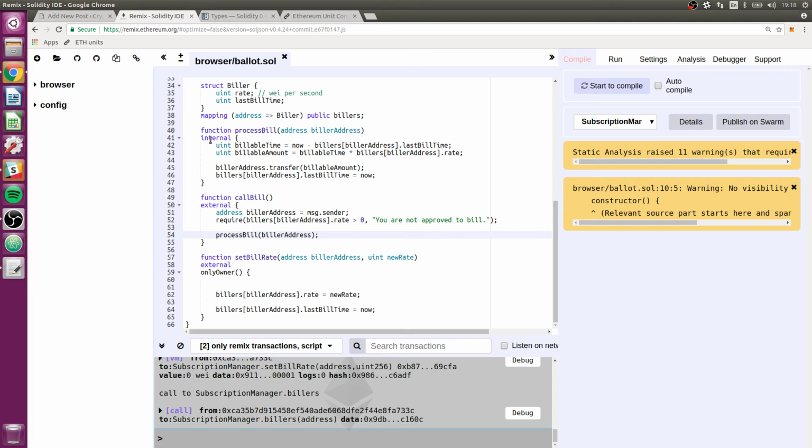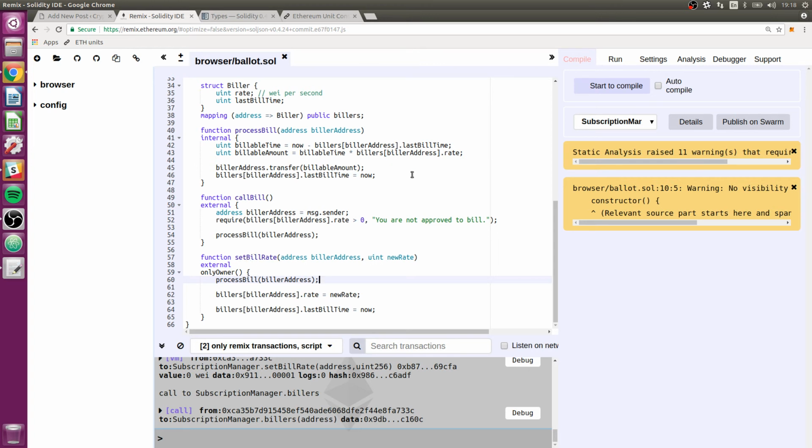Okay, so now that we have this internal function called processBill that takes whatever the biller is owed and basically settles the debt, we can call that from callBill. We can also call it from setBillRate. The first time setBillRate is called, it will call processBill for the biller address. And if it's the first time setBillRate has gone, then the rate is going to be 0.